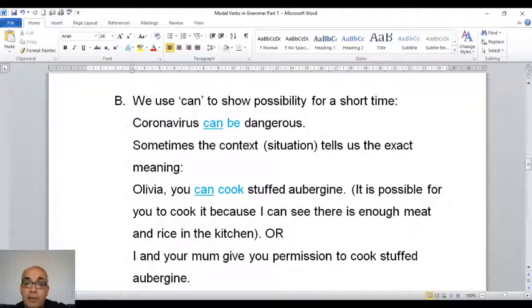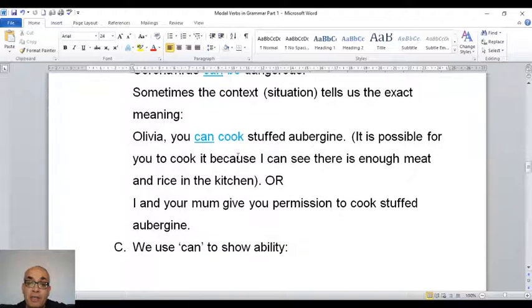Sometimes the context or the situation tells us the exact meaning. So if I say to you, Olivia, you can cook stuffed aubergine. So what's the meaning of can cook? It means it is possible for Olivia to cook it because I can see there is enough meat and rice in the kitchen. Or, I and your mom give you permission to cook stuffed aubergine.